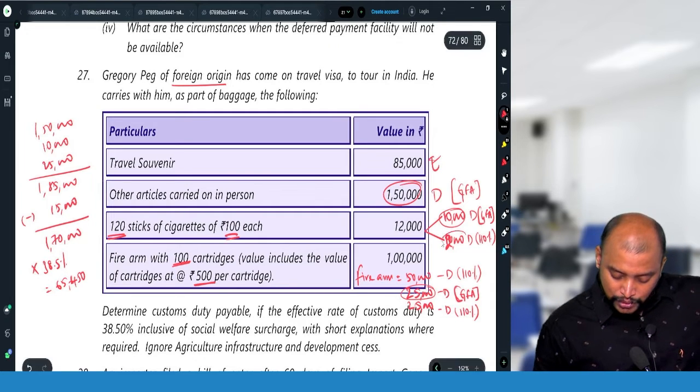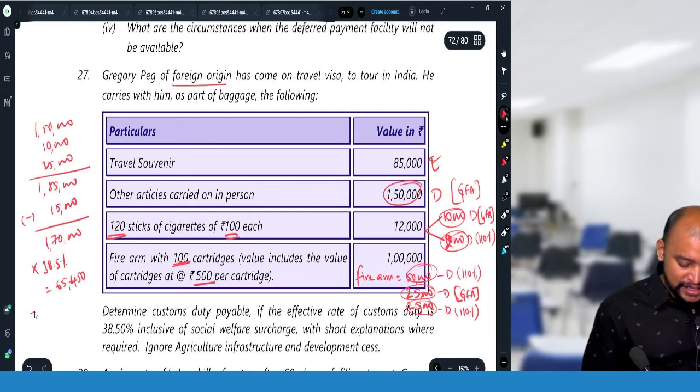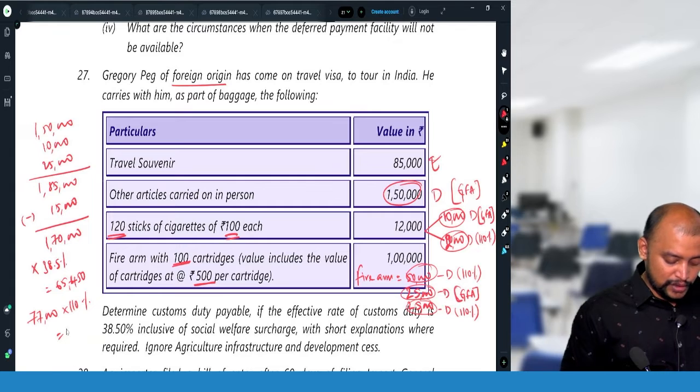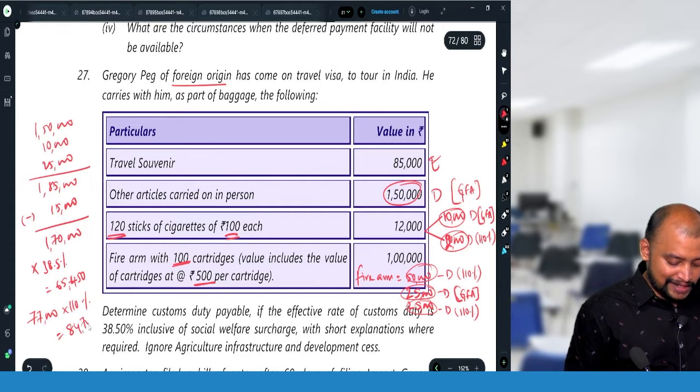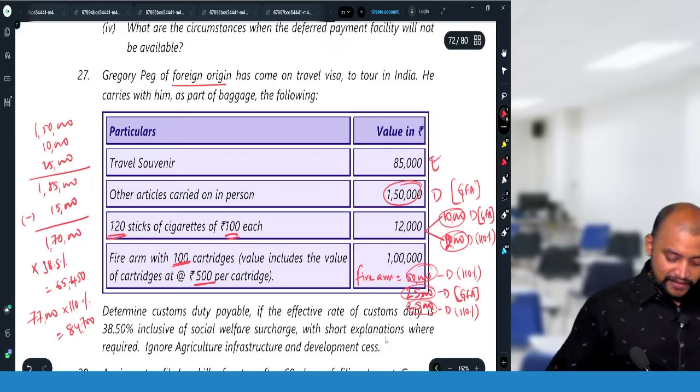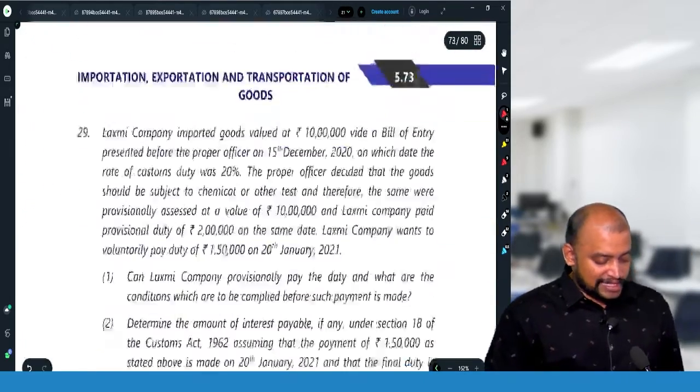This 2,000, this 50,000 and this 25,000. So 77,000 will be dutiable at 110%. 77,000 into 110% comes to 84,700, which will be the duty payable. So that is the answer for question number 27.